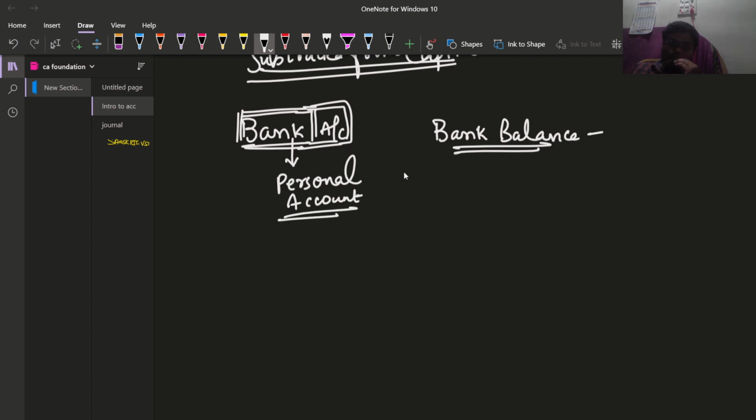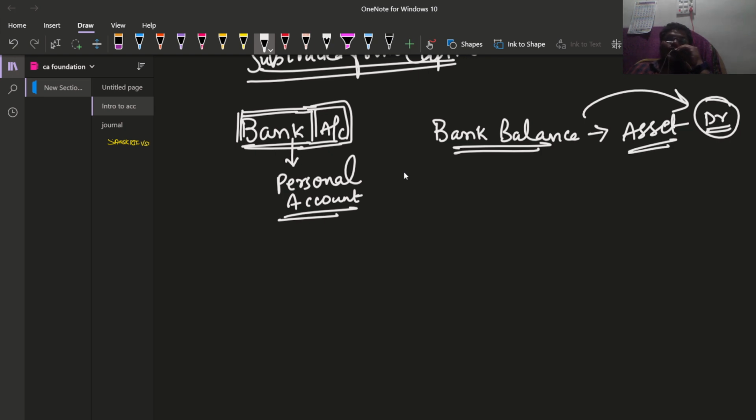whereas bank balance we are going to treat as an asset. If the amount has a debit balance, then we are going to treat it as an asset. But as it is a bank, an overdraft may also be there. The overdraft, in a sense, is like a liability. If the amount has been taken by the proprietor from the bank as a liability, then the bank balance can also be a liability.